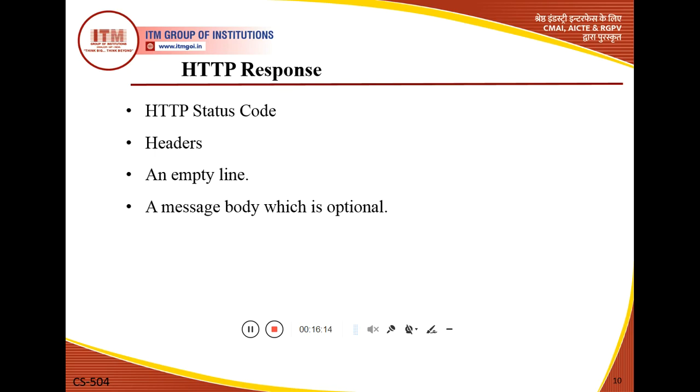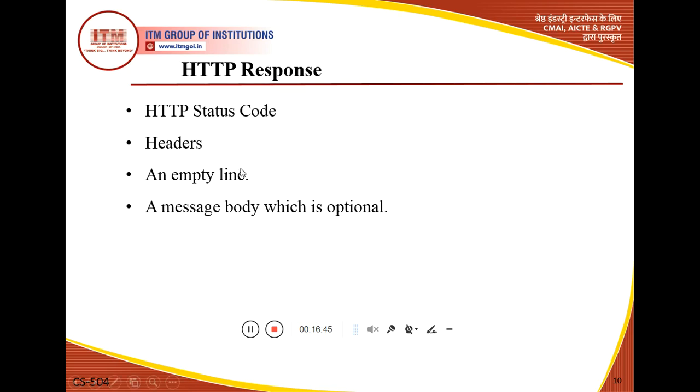Which type of status code will be used, I will discuss in the next slides. And the 500 range indicates an error at the server side. So generally we use three-digit codes of 5 types: 100, 200, 300, 400 and 500. So there are 5 types of ranges that will be used.